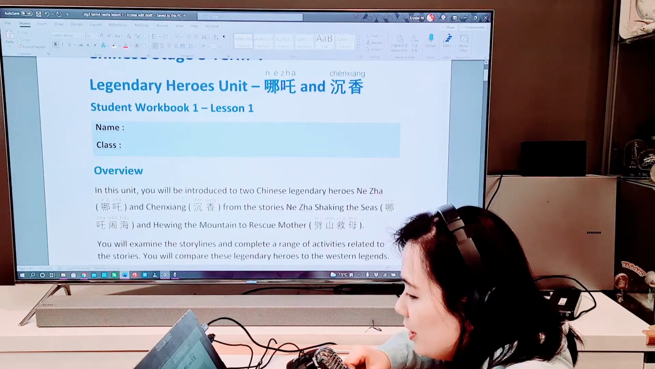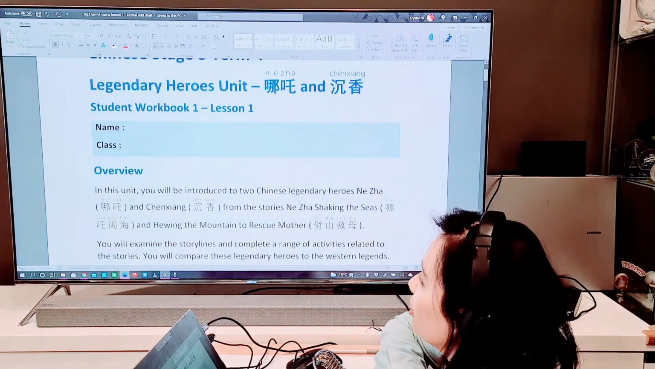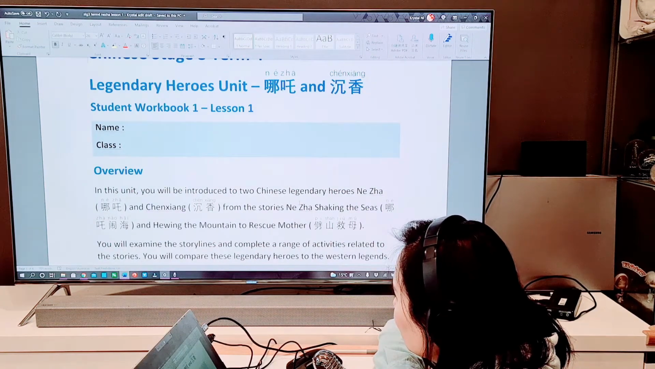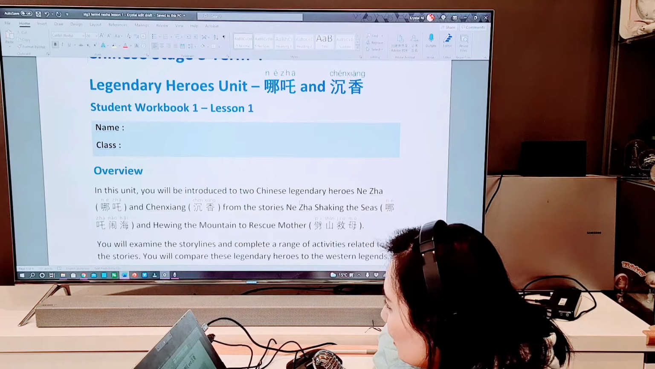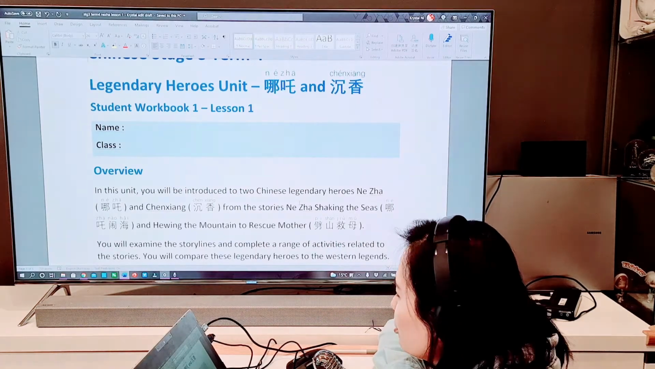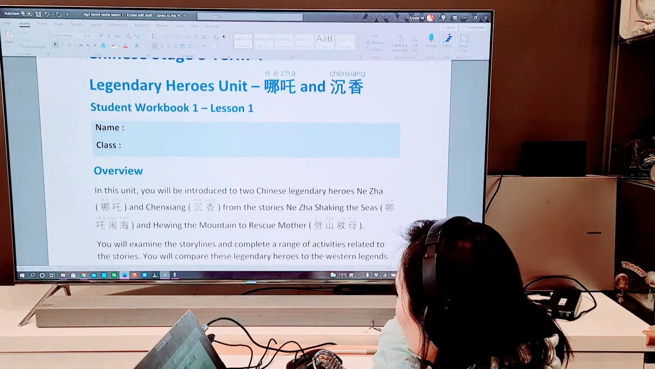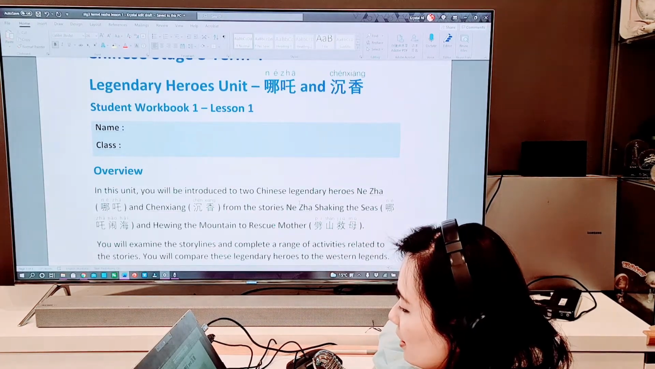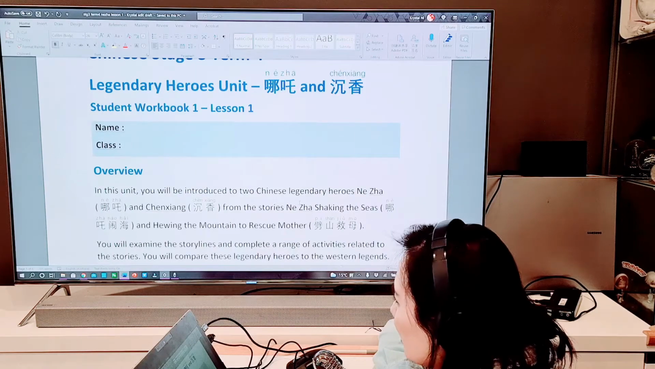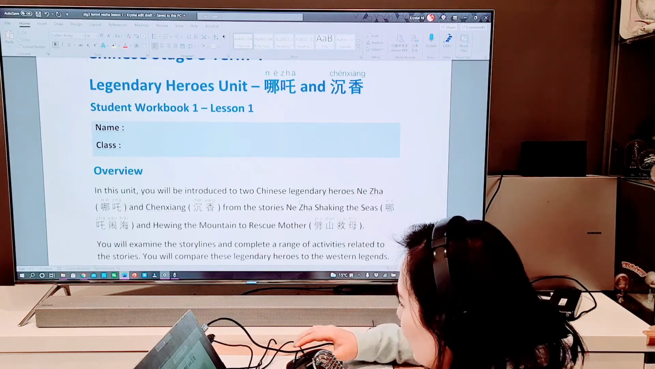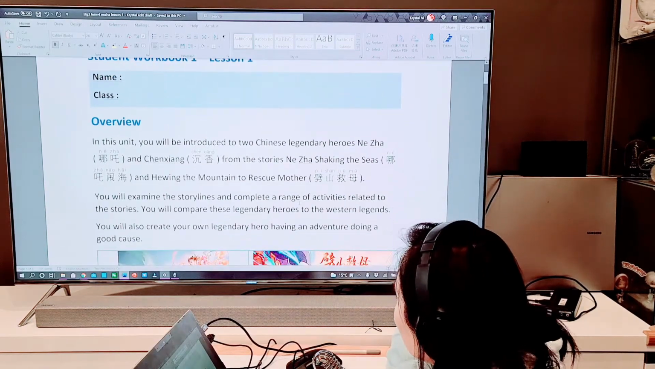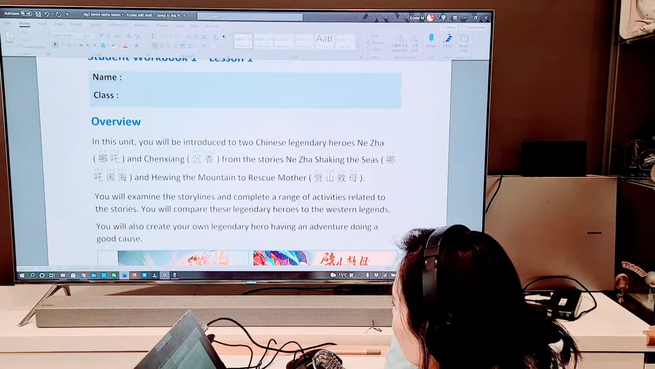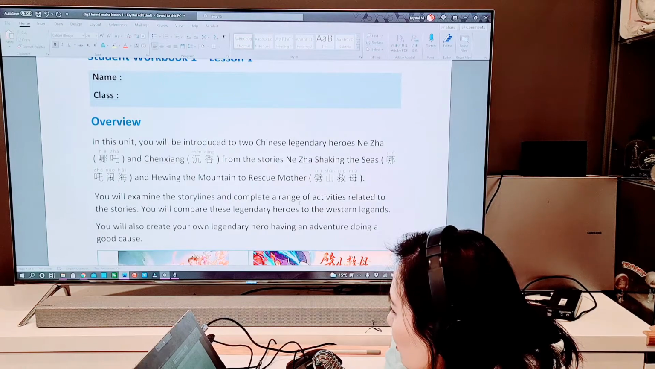In this unit, you'll be introduced to two Chinese legendary heroes, 哪吒 and 沉香. From the stories 哪吒闹海, Nezha shaking the seas, and 劈山救母, hewing the mountain to save the mother. You will examine the storylines and complete a range of activities related to the stories. You will compare these legendary heroes to the Western legends. You will also create your own legendary hero, having an adventure doing a good cause.